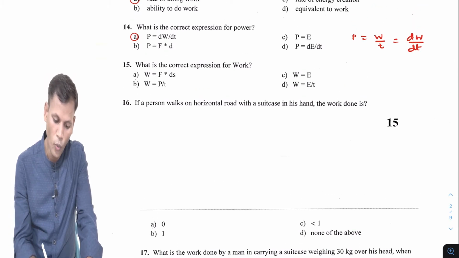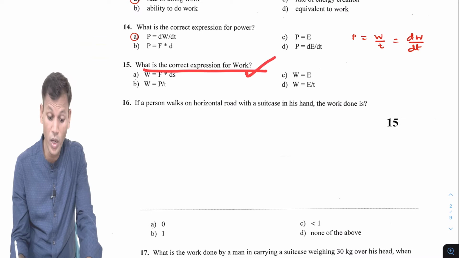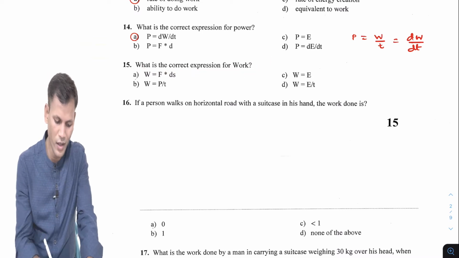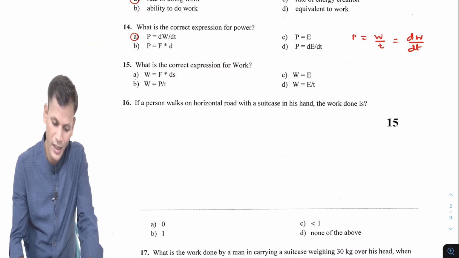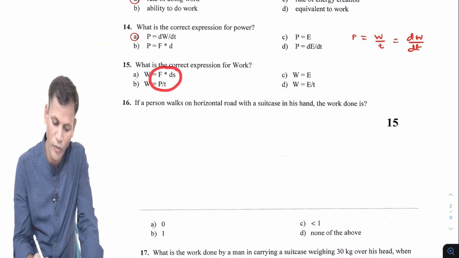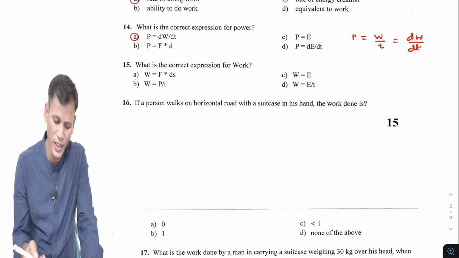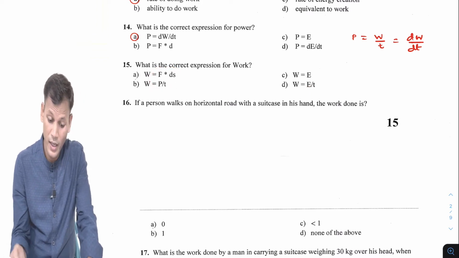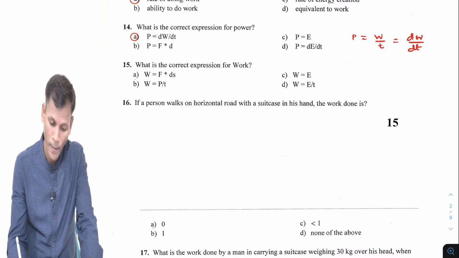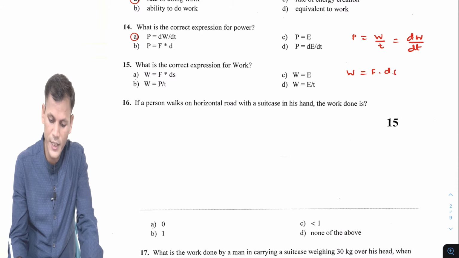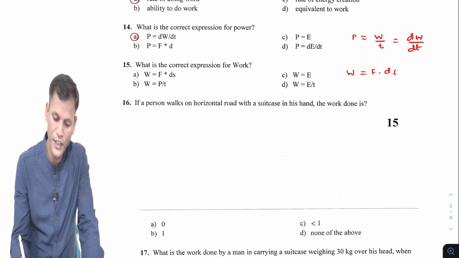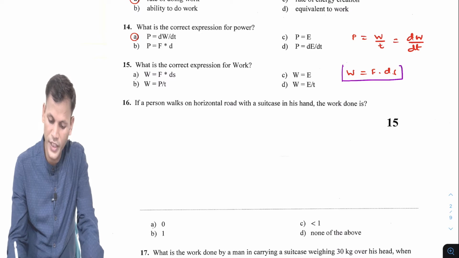Next question, what is the correct expression for work? Here it is given in terms of power, work done. So we can write the expression for the work. Work is force into displacement, that we already know. F into ds. Work done is the product of force and displacement.